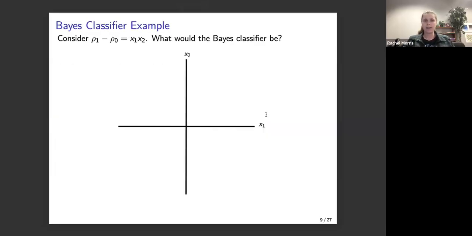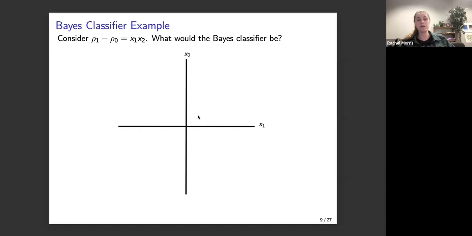And so to try and understand this a bit better, let's just think of this toy example. So consider a density given by rho 0 minus rho 1 is equal to x1 times x2. And so what we have here is that anytime that difference is positive, sorry, actually, I think it should be rho 1 minus rho 0. I can't actually see what it says because there's something over it on my screen right now. But either way, it should be rho 1 minus rho 0 is equal to x1 times x2.